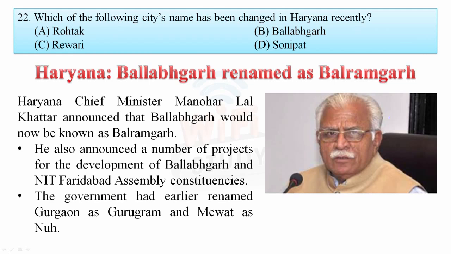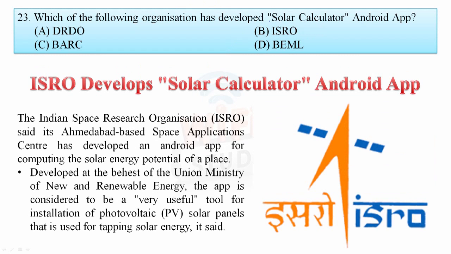So let's see another question. Which one of the following city names has been changed in Haryana recently? So let's see the news. Haryana CM Manohar Lal Khattar announced that Ballabgarh would now be known as Balramgarh. Previously they also changed Gurgaon's name to Gurugram and Mewat's name to Nuh. So your answer is Ballabgarh. They changed the Ballabgarh name to Balramgarh.